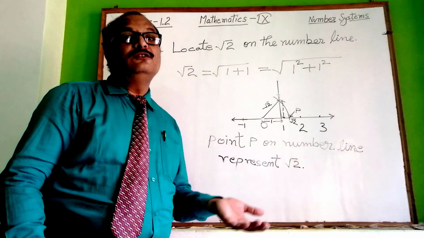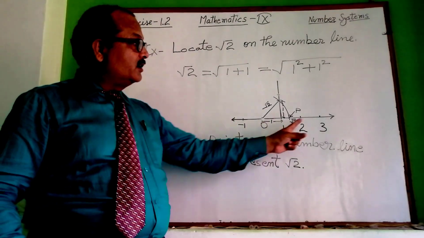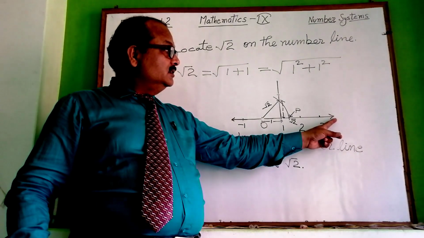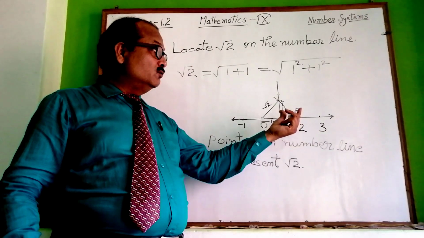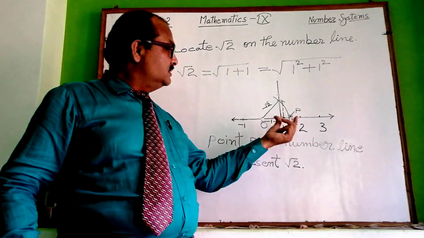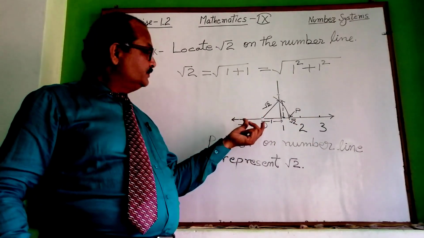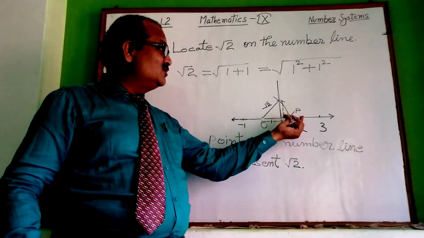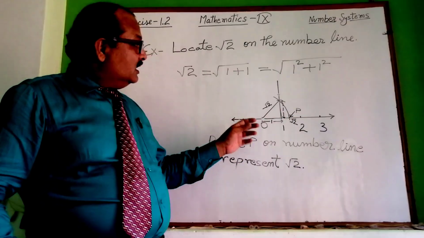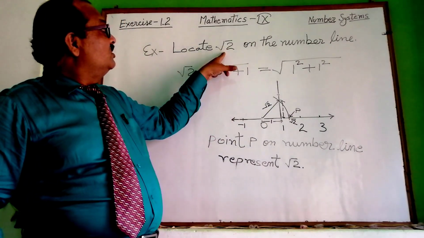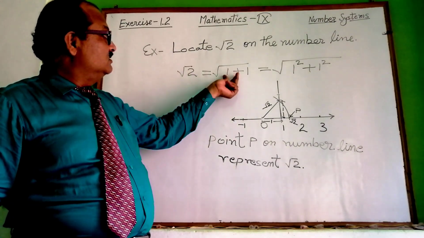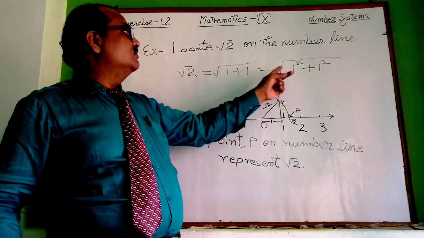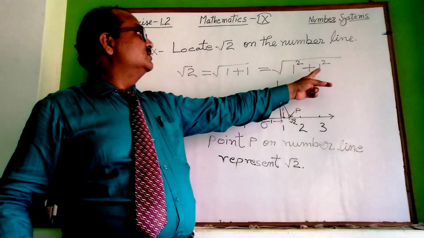Once more I would like to explain. First of all, you will draw the graded line and take equal distances. You can select any unit distance, how much you need, but all these distances should be equal. Now for a representation of root 2, you will illustrate it as 1 plus 1. 1 is square of 1, again 1 is square of 1.